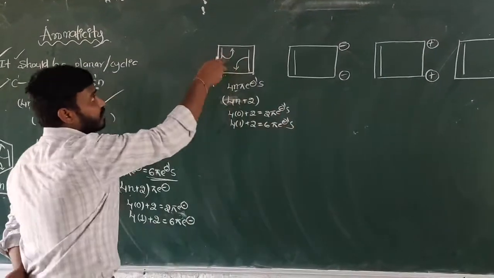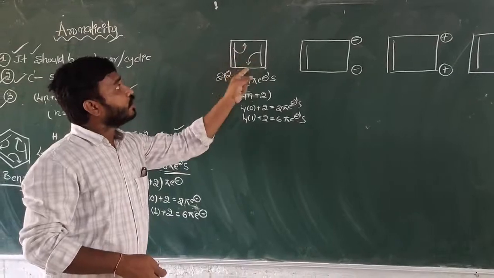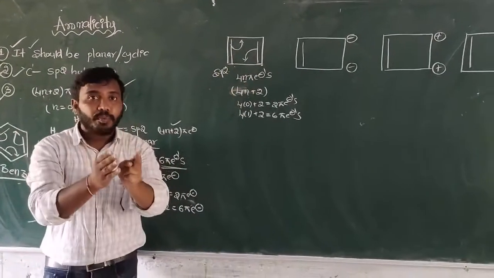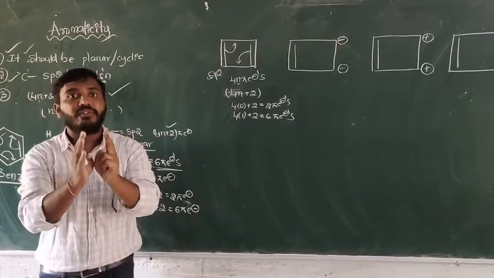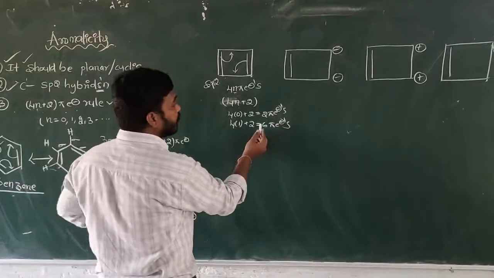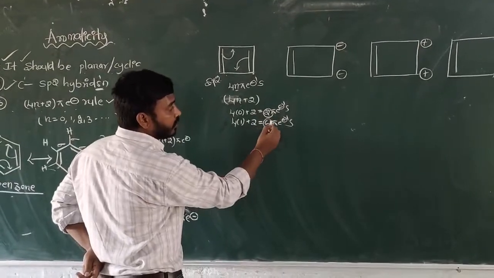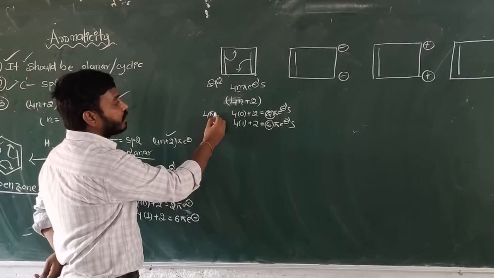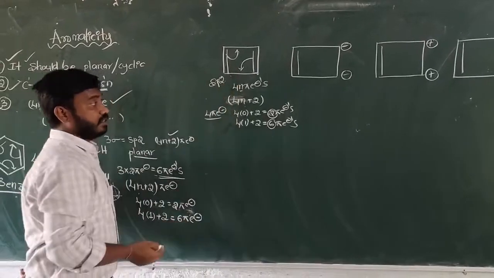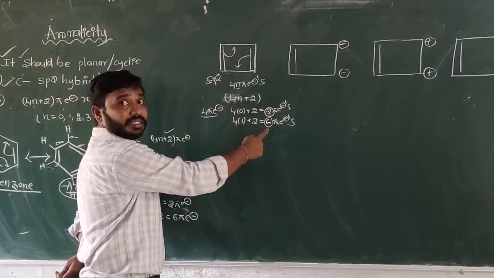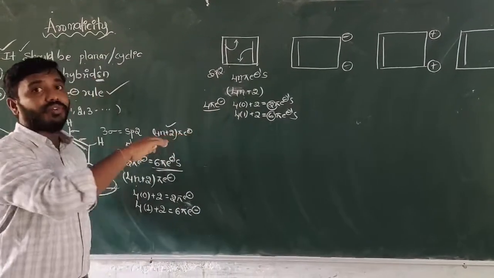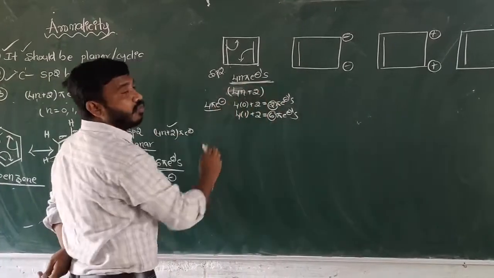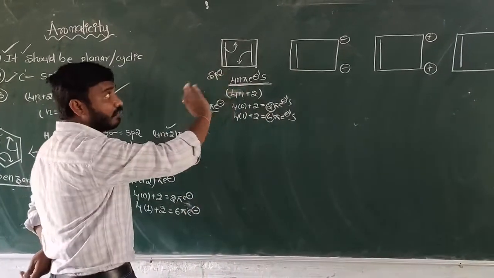But in this structure, inside the ring, only 2 alternating double bonds are there, which means only 4 pi electrons. So 4 pi electrons is in between 2 and 6. That means it does not follow the 4n plus 2 pi electrons rule. It follows the 4n pi electrons rule. That means it is not an aromatic compound.